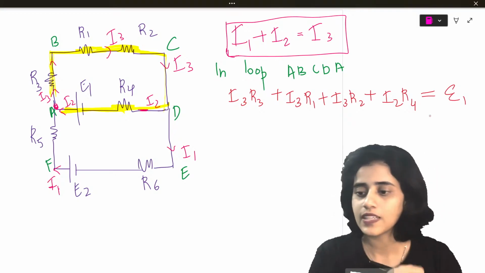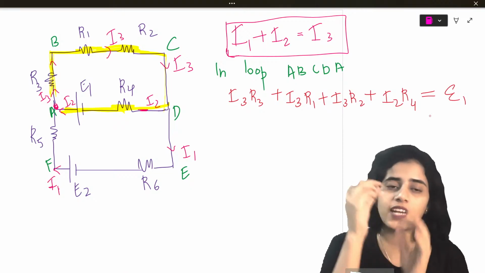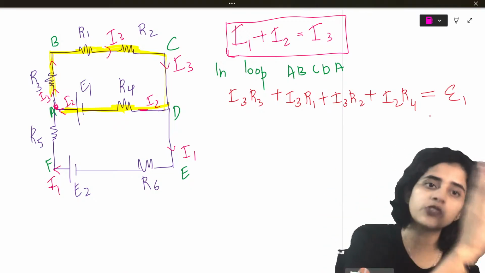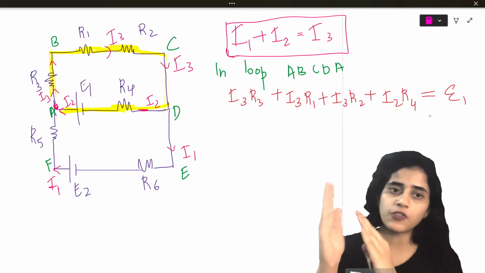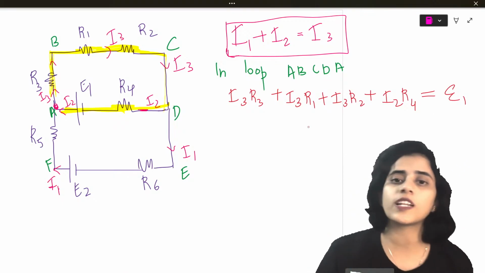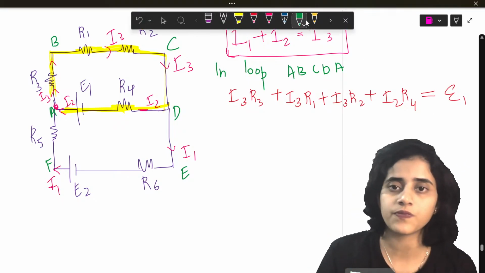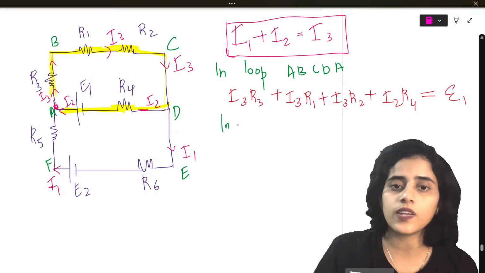Yes, it will be positive E1 because I'm starting from the negative of the battery going to the positive of the battery. So it will be positive E1. Okay. Now in the loop,